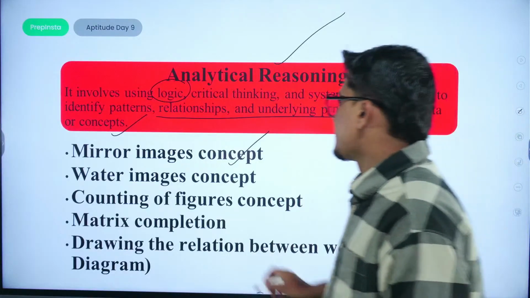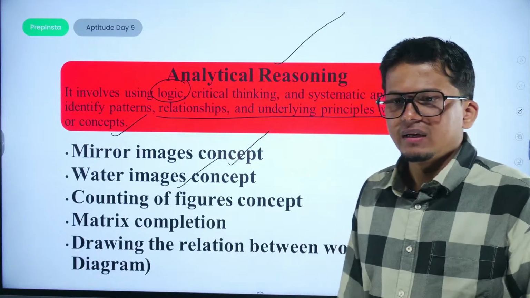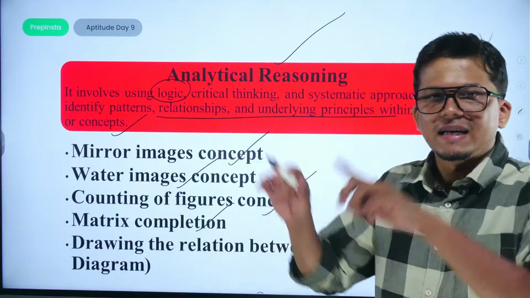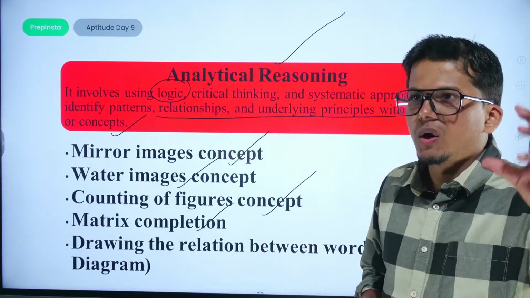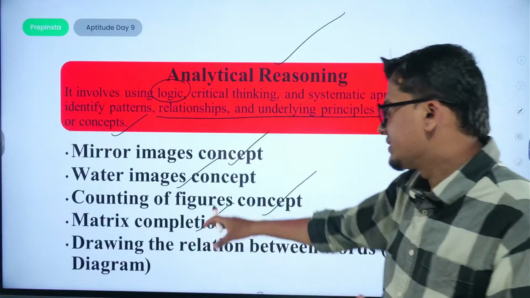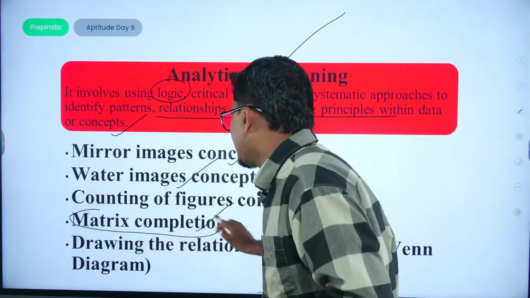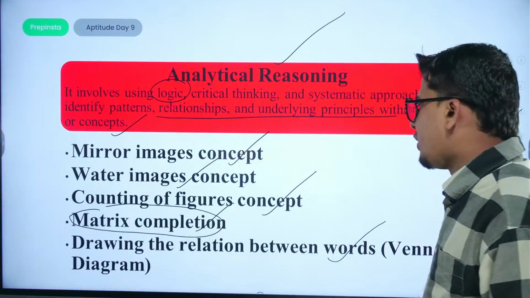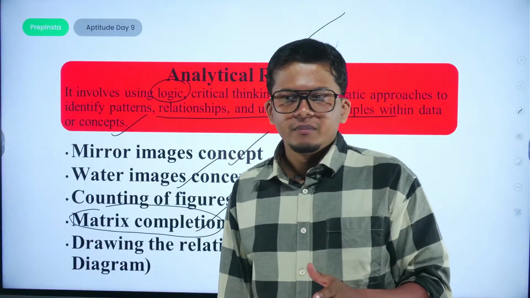Then we have the water image concept, right? Counting of figure concept, matrix completion. A matrix would be given. You have to deduce the logic. You have to find the pattern. Whatever the pattern is being repeated, in the same way you will have to complete the particular pattern. Then drawing the relationship between words, or we can say Venn diagram based question.